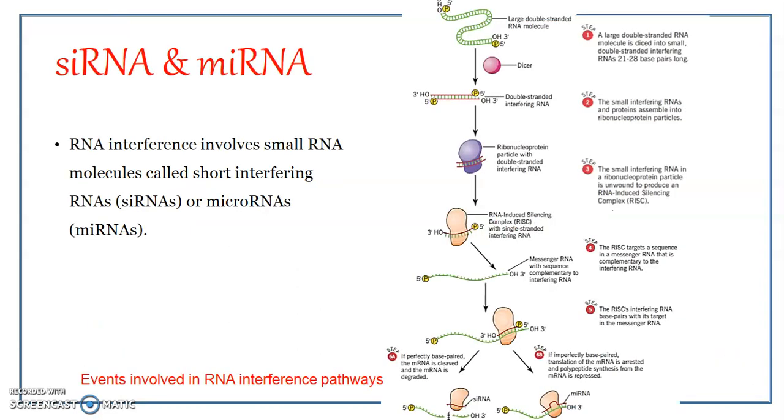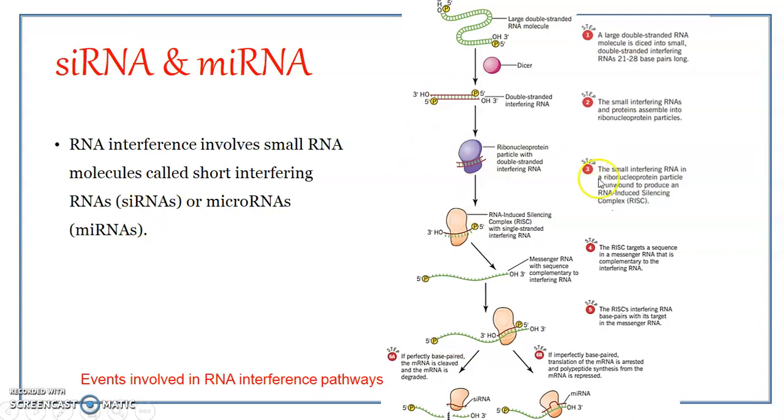We will be continuing with the RNA interference. In one of the previous presentations, we looked into the basic concepts of RNA interference, and we found that RNA interference is mainly brought about by two different kinds of RNAs. One is the small interfering RNAs or the siRNAs, and the other is the microRNAs or the miRNAs. So in this presentation, we'll be looking in detail at how these two RNAs are produced and how they bring about the RNA interference pathways. Okay, RNA interference.